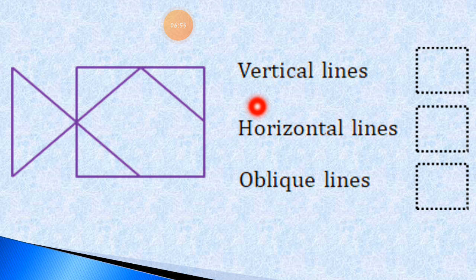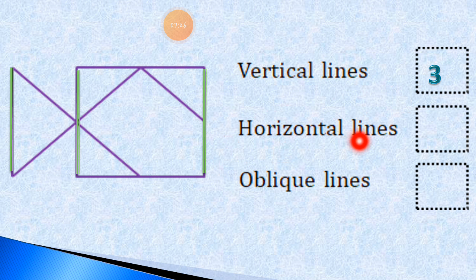How many? So the vertical lines, it means the standing line. Let's start counting. Here I overwrite with the green color. This is the standing line or a vertical line, you can call it. Line number 1, vertical line number 2, and vertical line number 3. Here is 1, 2 and 3. How many lines are there? So total there are 3 vertical lines.